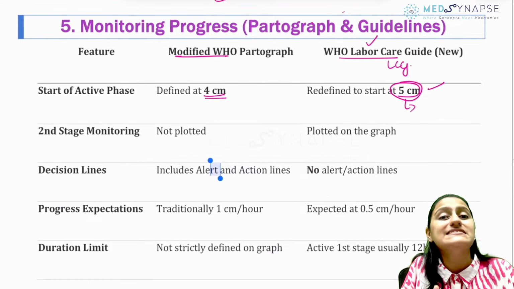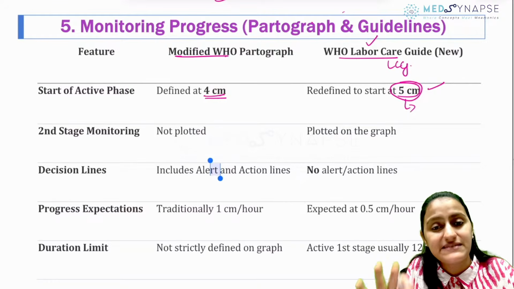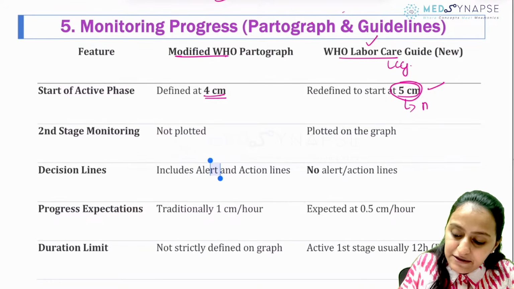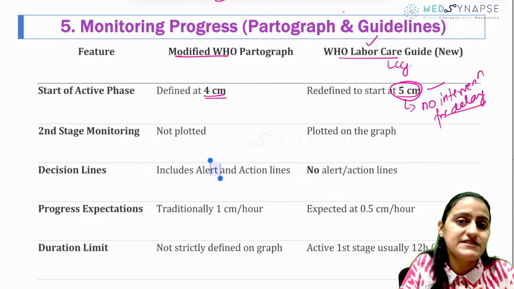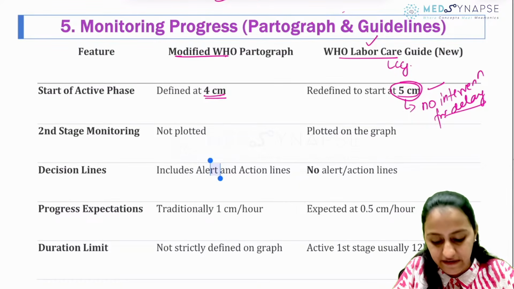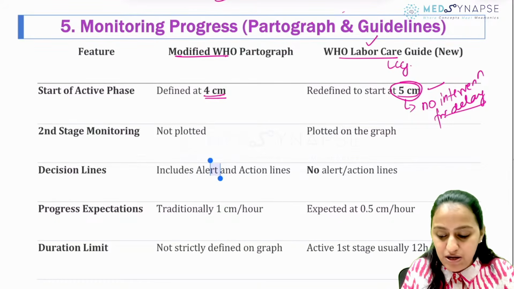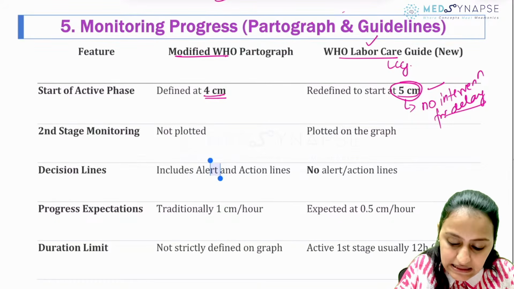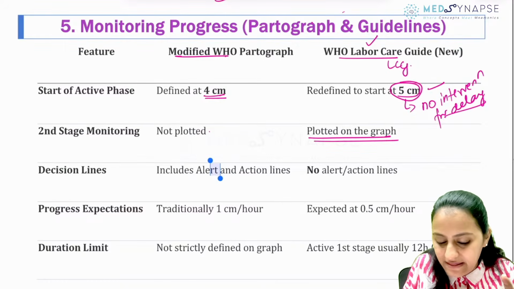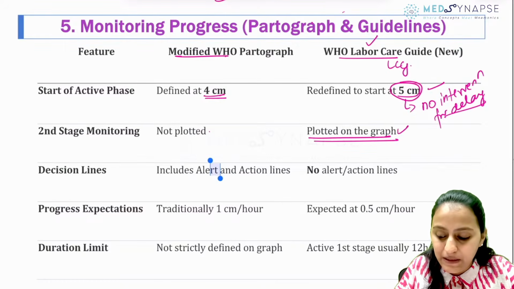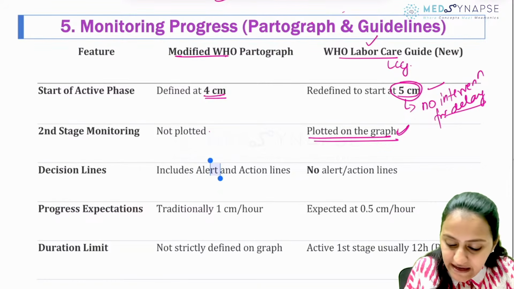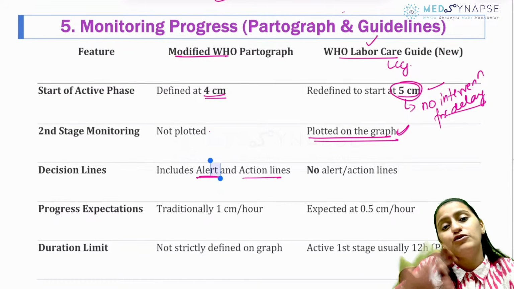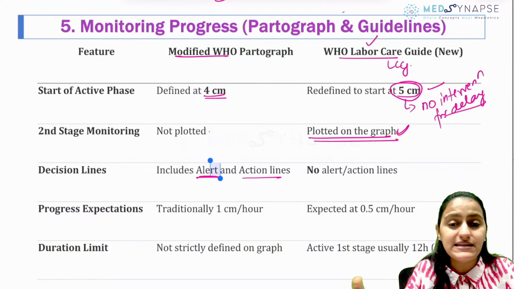And that is why, until the cervix reaches 5 centimeters, the new guidelines recommend that no intervention should be done. No intervention for any delay should be done till the cervix reaches 5 centimeters. No oxytocin, no other intervention. The second stage of monitoring was not plotted in the previous one. Now it is said that the second stage should also be plotted on the graph. Previously, there were alert lines, and then you had 4 hours to the right of the alert line, the action line in the partograph.